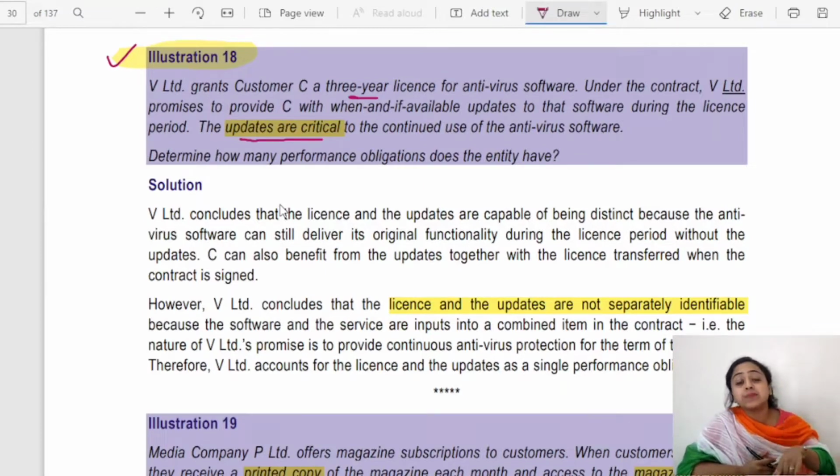One concept is being repeated again and again, and a separate type of case study is given to ensure that you are clear with the applicability of separate performance obligation and when to consider the same performance obligation.